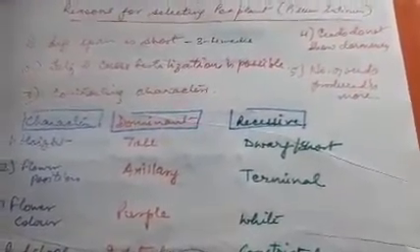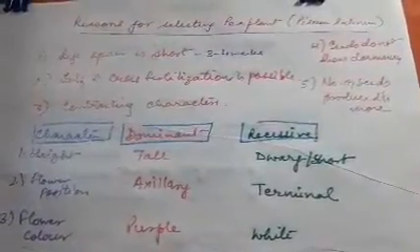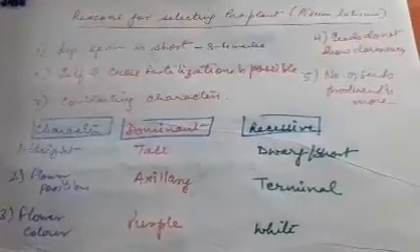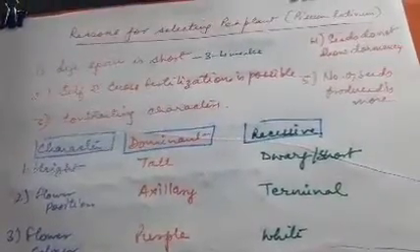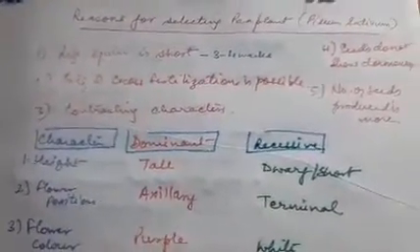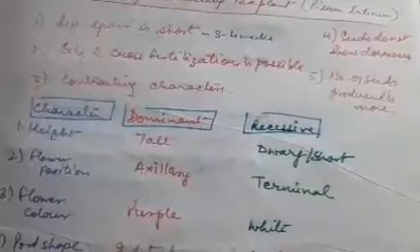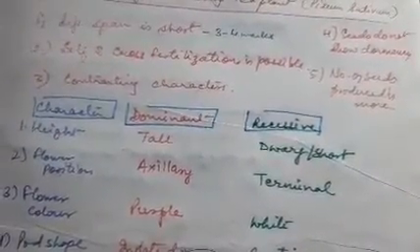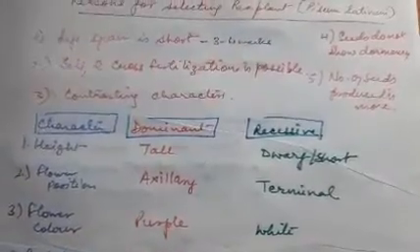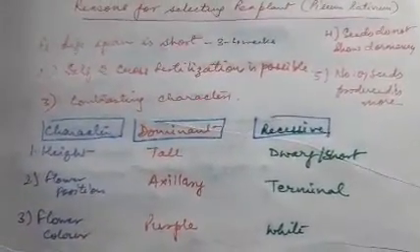Dormancy is when, in spite of giving the seeds all the favorable conditions, the seed is still not able to germinate. If that is the situation, we have to wait for the dormancy period to get over, or otherwise we break the dormancy. That is not the case with this pea plant, and that is also an added advantage.